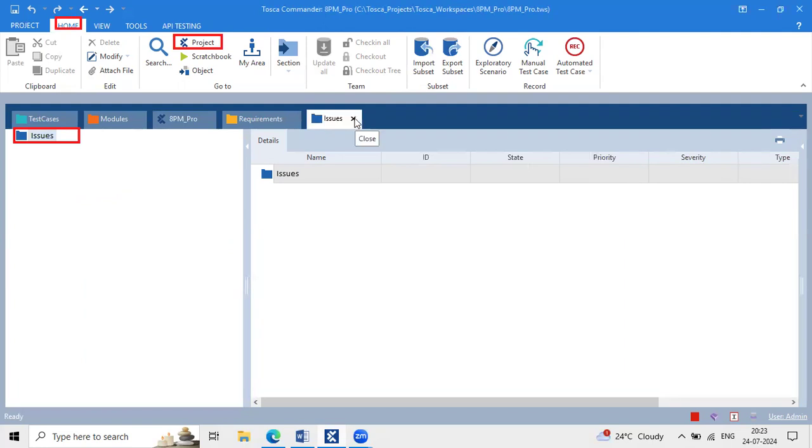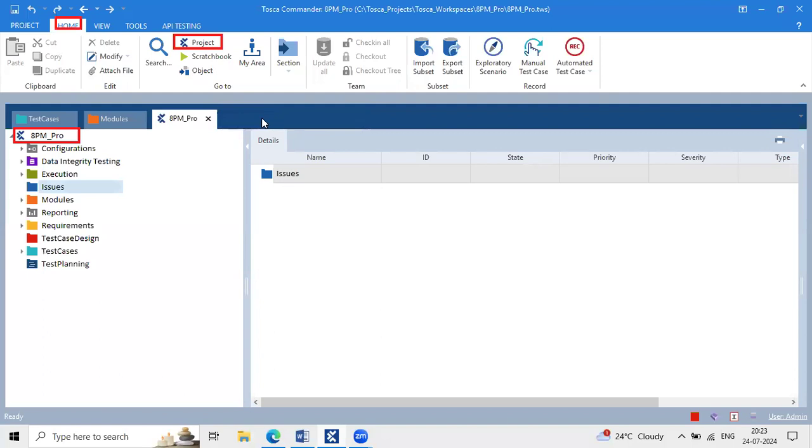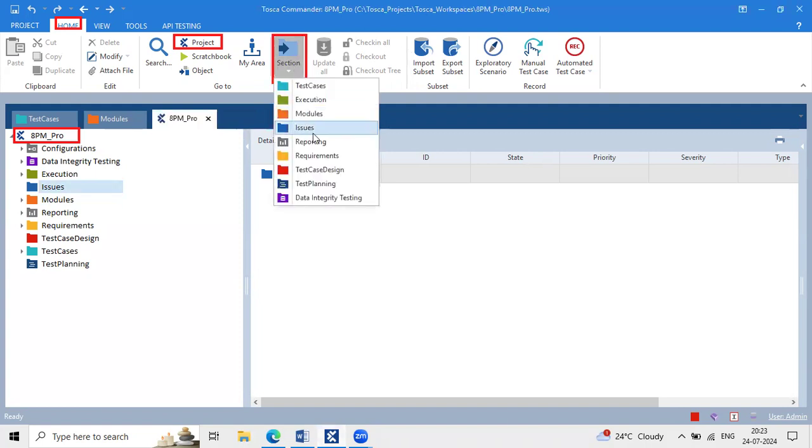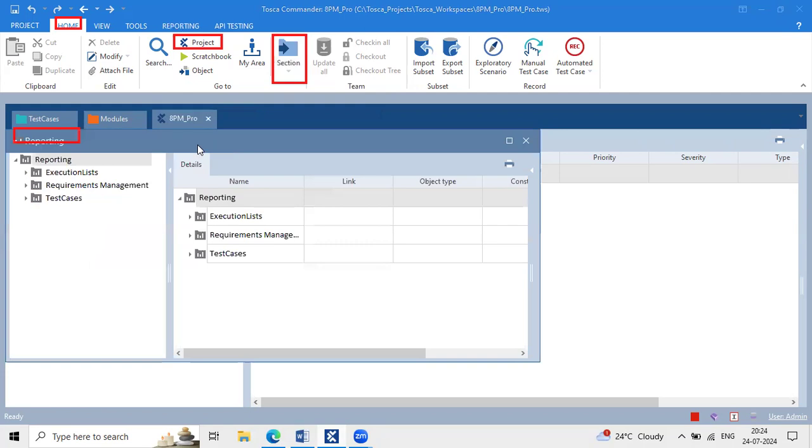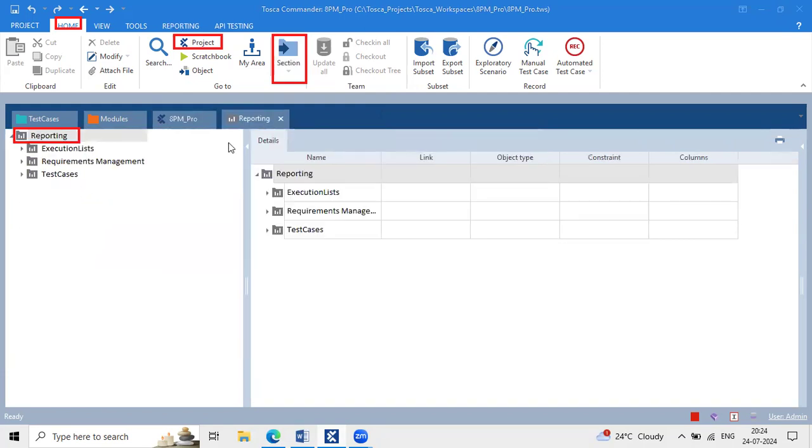If you closed any window unexpectedly and want to retrieve it back, there are two different approaches. One is to go to the project, right click, open in a different window, and drag and drop. Another way is to go to the sections icon and click on these sections, select which section you want, and drag and drop that particular section from here to here.